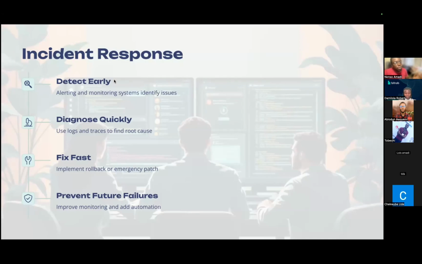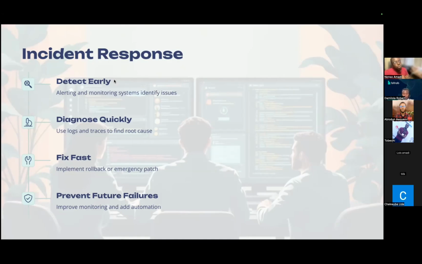The final point is we want to be able to prevent future failures. A lot of people don't do this in their data pipelines. They don't do something called postmortems. Whenever an incident occurs, they just look at the incident and just leave it. That's not the attitude we want to have towards this kind of thing. We want to be able to learn from past incidents. Why did this particular thing happen? What caused it to happen? So that when we see it, it allows us to diagnose it and fix it very fast.